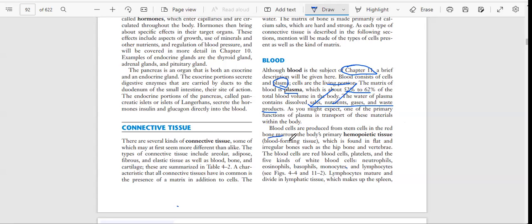But in the bone marrow we have stem cells. Stem cells are the cells which can produce basic cells, which can convert into a number of cells. We will talk about stem cells later also.